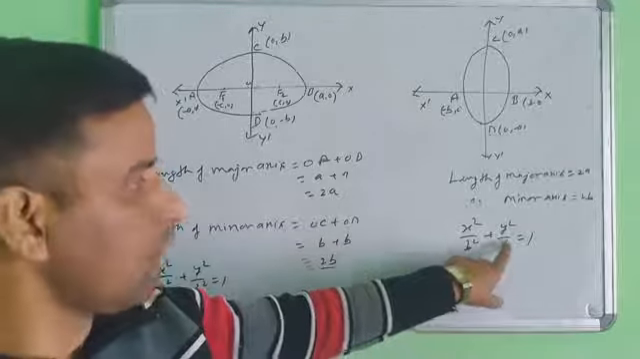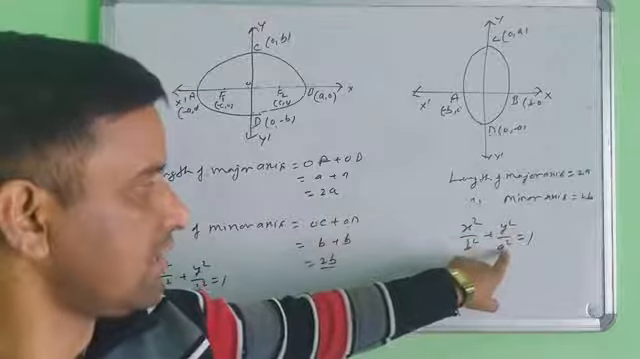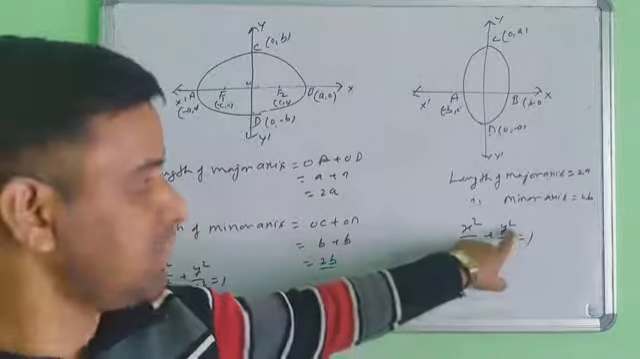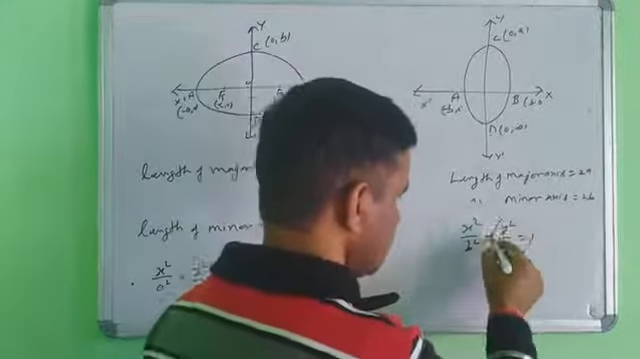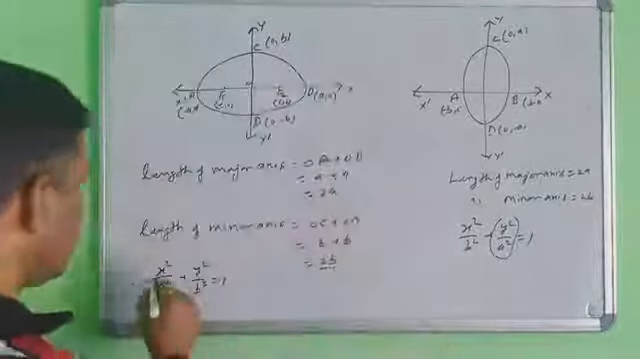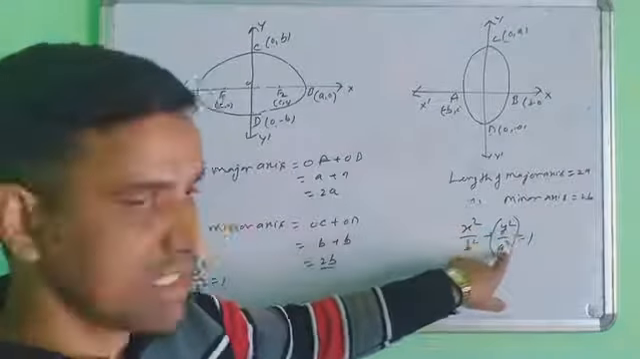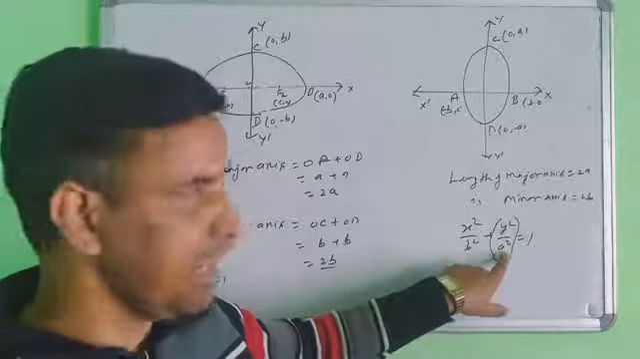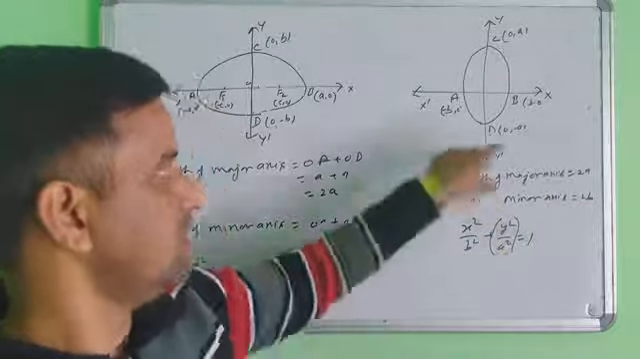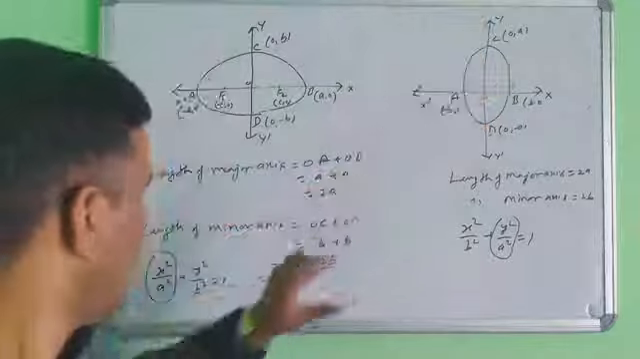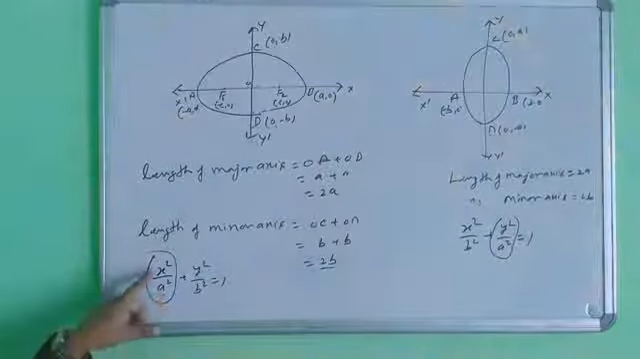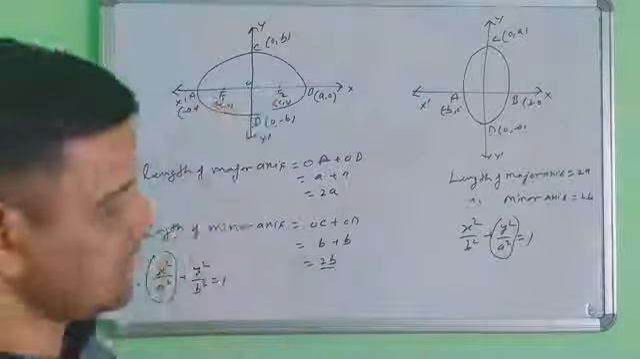The intercept A here belongs with the y. That means this is your major axis. That means y square upon a square, where is the a? This is your major axis. Or here a square is with the x, so this is your major axis, the x square.